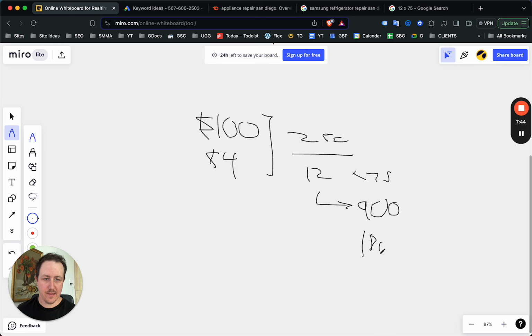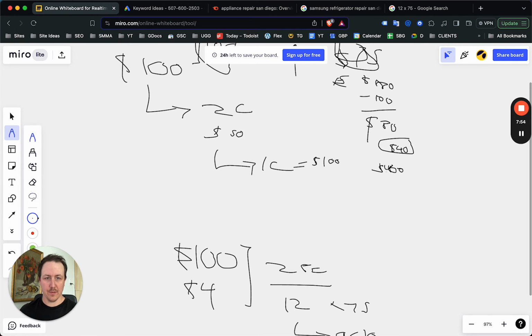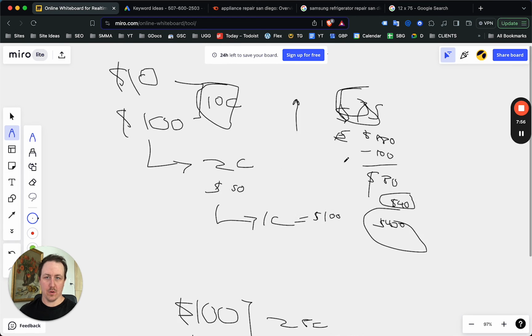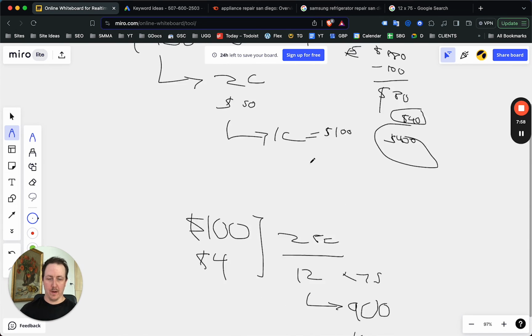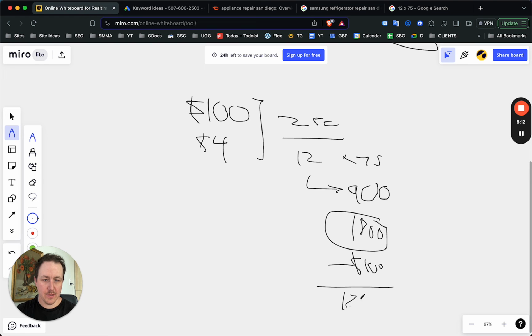Now that is a lot different from just targeting a lower cost per click and even a less competitive service than, for example, the 400 for overall fridge repair for those higher cost per click keywords. So from your $1,800, the ad cost is only $100, so you have $1,700 left.